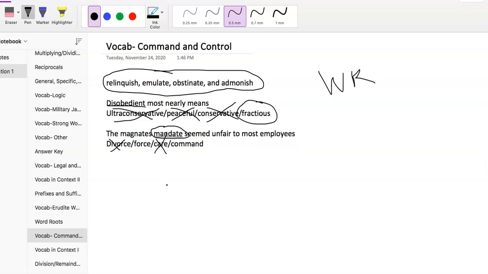And then finally command. The magnate's command seemed unfair to most employees. That fits very nicely and is almost for sure the right answer. This is a much better choice than force. Force doesn't fit nearly as well. With both of these, we're able to eliminate all of the wrong answer choices, in this case just by looking at the sentence, and in the one above, just by having the answer choices relate to disobedient. Let's go to the answer key for mandate, and see if it can help us.